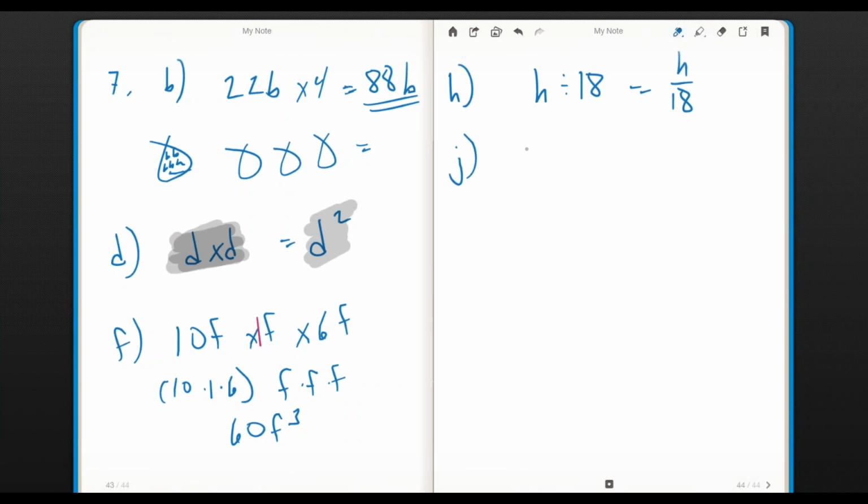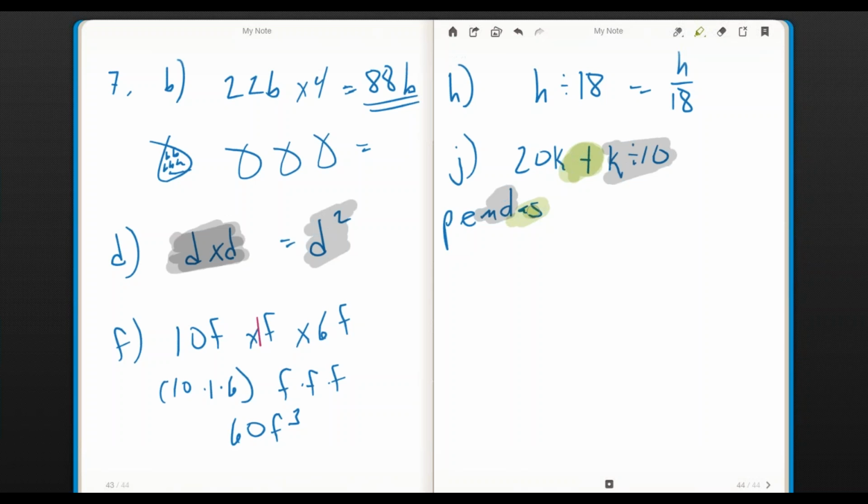And on letter J, I have 20K plus K divided by 10. According to PEMDAS, or order of operations, I have to do the multiplication and division together before I branch out and do my addition and subtraction.